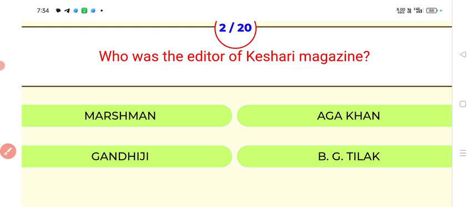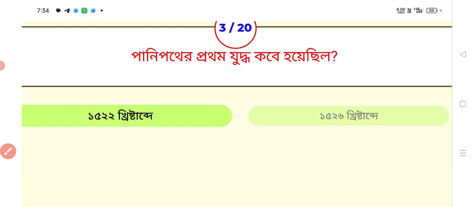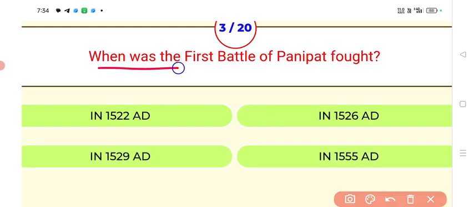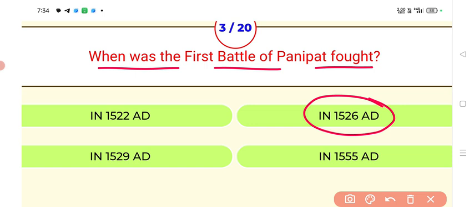Next. When was the first battle of Panipat fought? Answer, 1526. The first battle of Panipat was fought in 1526 AD.